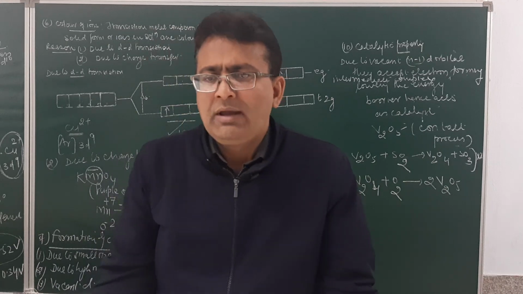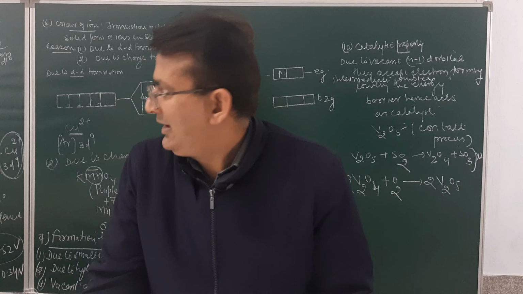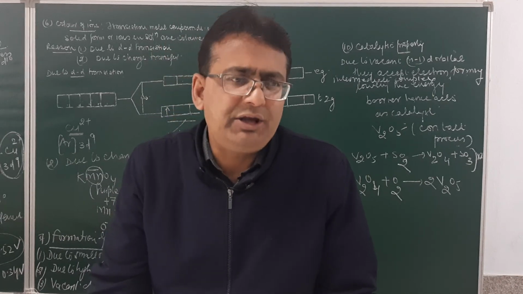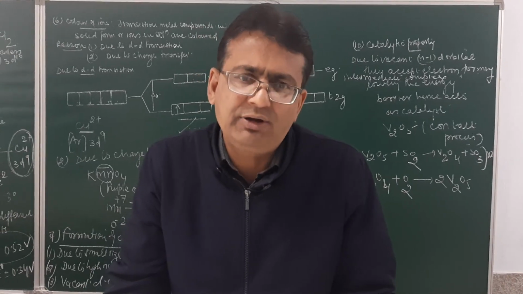So, students, these were some of the general characteristics of d block elements. I hope you have understood this. Now, in the d block, we have to do two compounds, KMnO4 and potassium dichromate, which we will do in the next lecture. Till then, thank you.